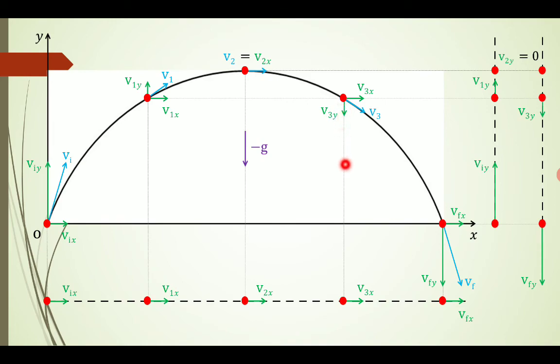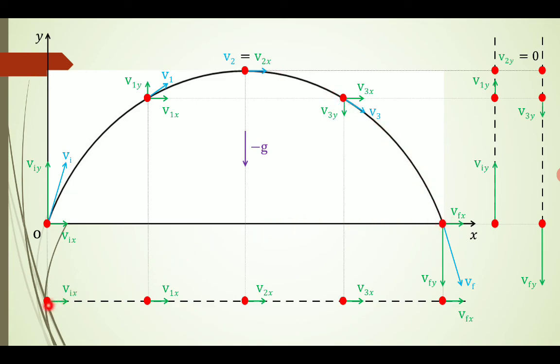v3y is acting downward, because it is decreasing as the height is decreasing, and v3x is increasing towards the horizontal. And at this particular point, when the particle touches the ground, reaches the ground level, the final velocity is vf. vfx is the horizontal component and vfy is the vertical component. Now you can see from the diagram that the vertical velocity is first increasing and then falling down, reaching 0.